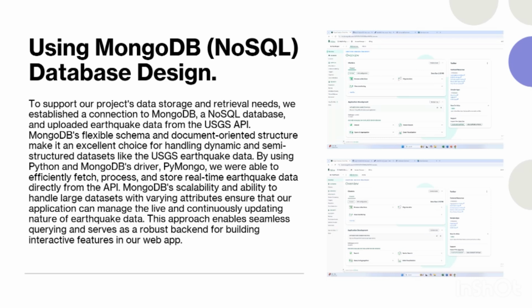Now, talking about using MongoDB as our database design. MongoDB's flexible schema and document-oriented structure made it an excellent choice for handling dynamic and semi-structured data sets, even like USGS earthquake data. We used Python and MongoDB's driver PyMongo, and we were able to efficiently fetch, process, and store real-time earthquake data directly from the API.